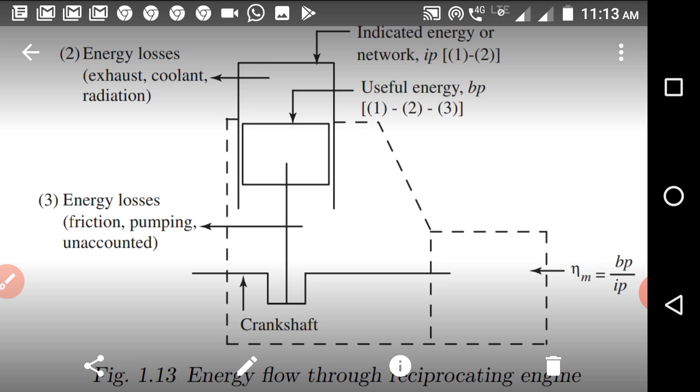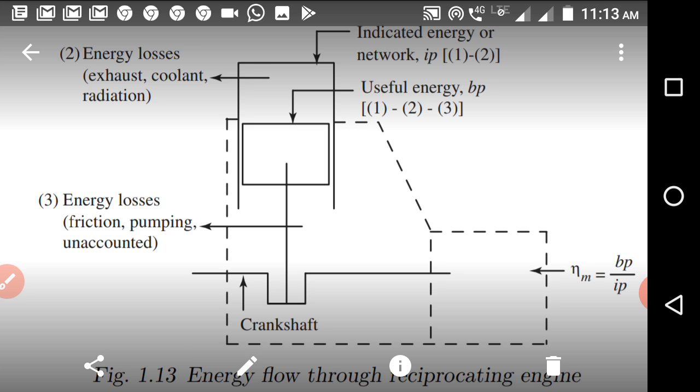So what are the essential outputs? Here the engine will give the output of brake power. That is the useful power, and we measure it with the help of a dynamometer. Normally we use a rope brake dynamometer.